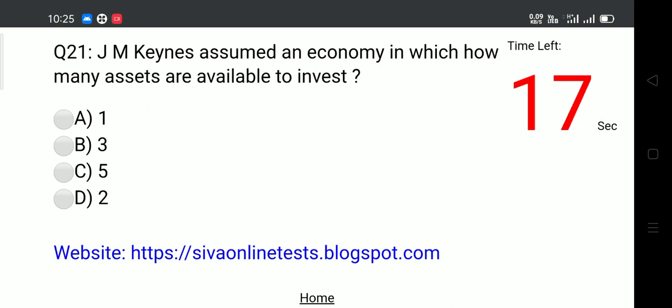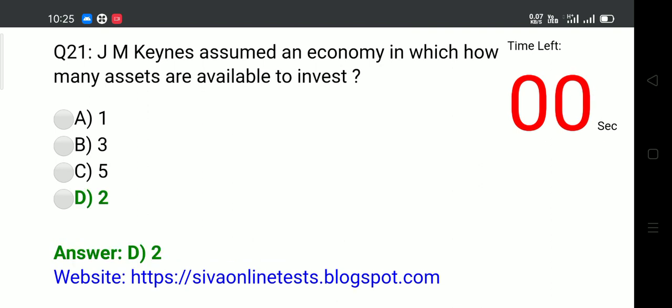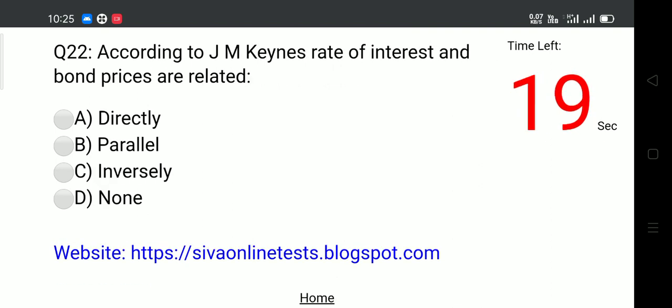Question 21. J.M. Keynes assumed an economy in which how many assets are available to invest? Options: A. 1, B. 3, C. 5, D. 2. Answer: D. 2.